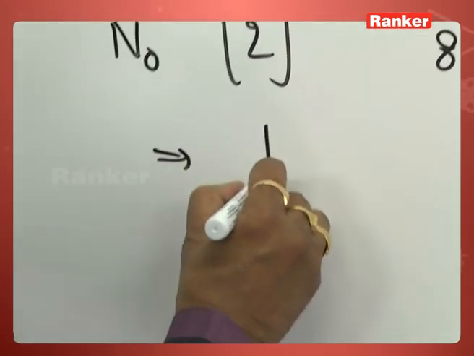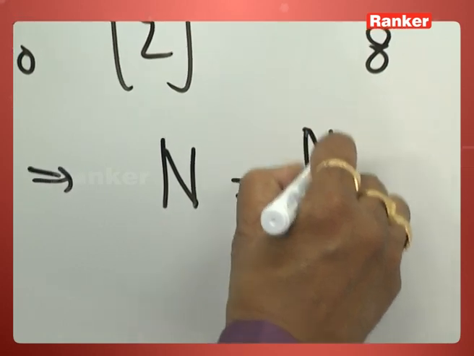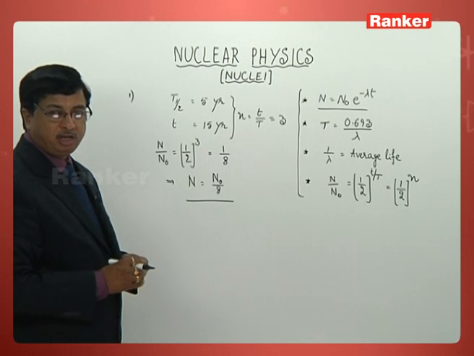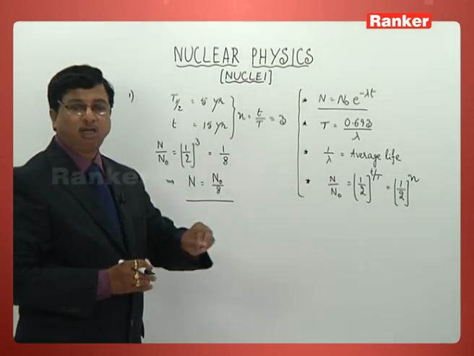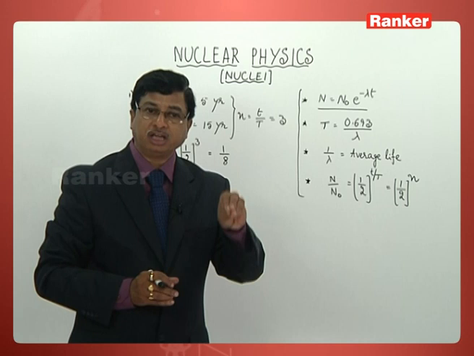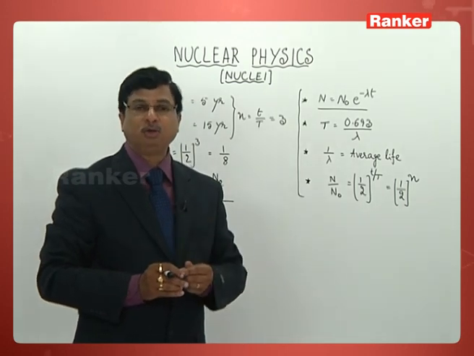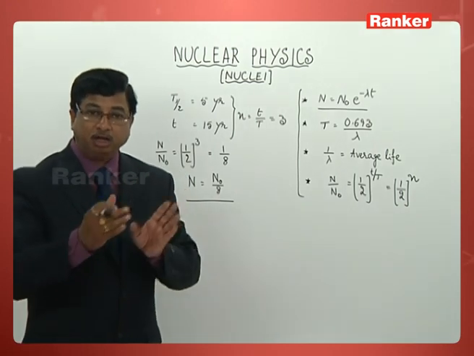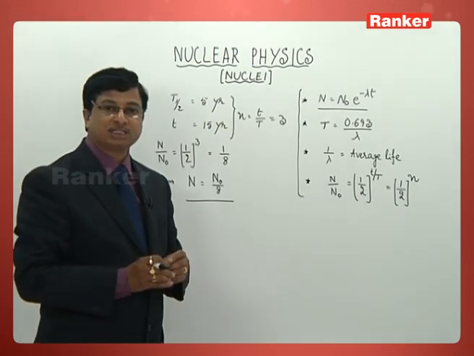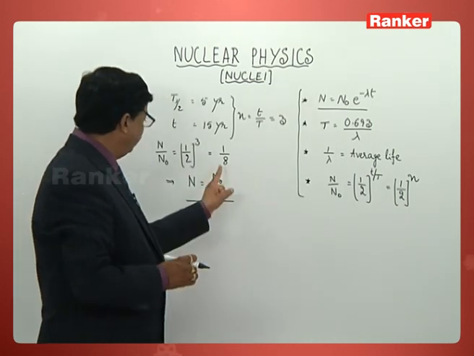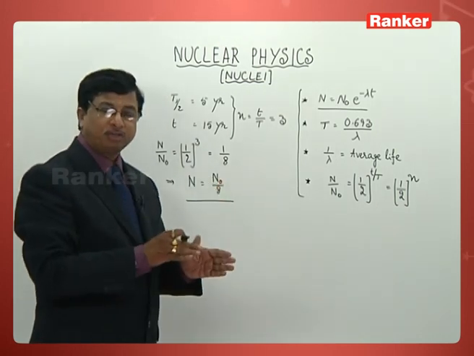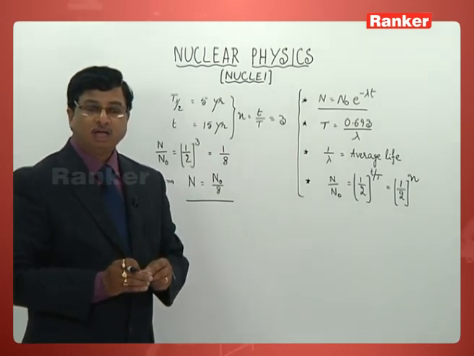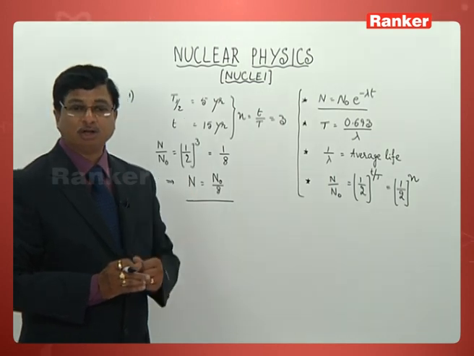Then how much is remaining? N now becomes N0 by 8. So 1/8 of the total amount of substance is undecayed. Suppose he asks what amount of substance has decayed in this period of 15 years. When 1/8 is remaining, 7/8 has been lost. Lost means decayed. That is the concept you have to understand.